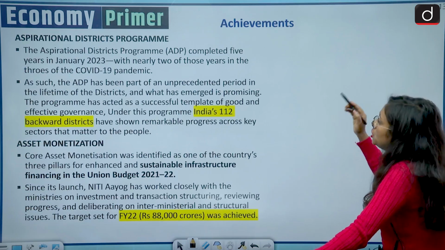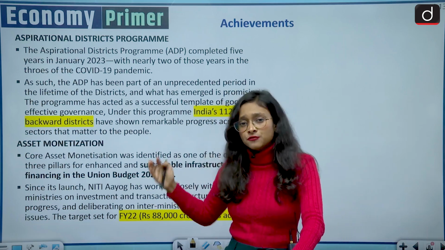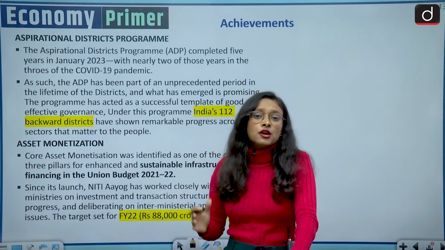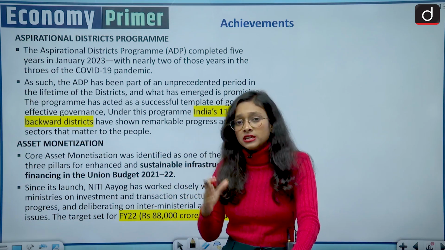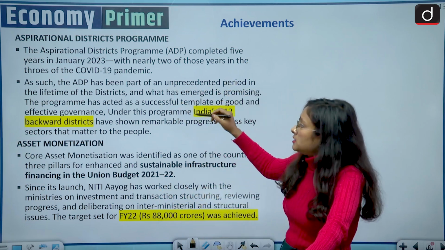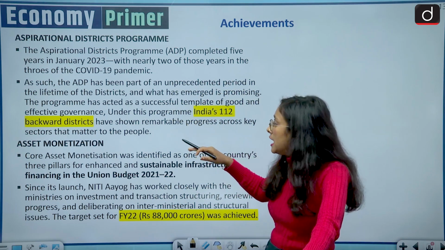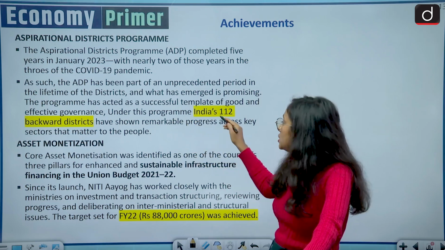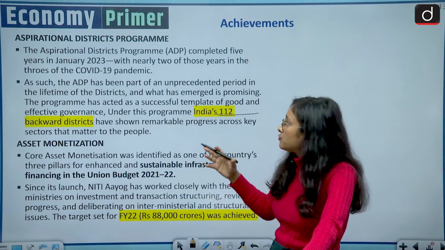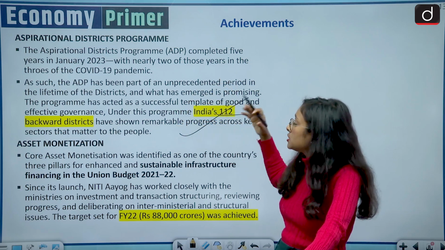Moving to the achievements. There are various achievements of NITI Aayog, but we have listed a few, and all these are to show you in what direction NITI Aayog is working and how relevant it is in today's era. First we have the Aspirational District Program, and in 2023 it completed its 5th year. It targeted 112 backward districts, and all 112 backward districts got benefit from this program. So this is a very achievable thing for the NITI Aayog.